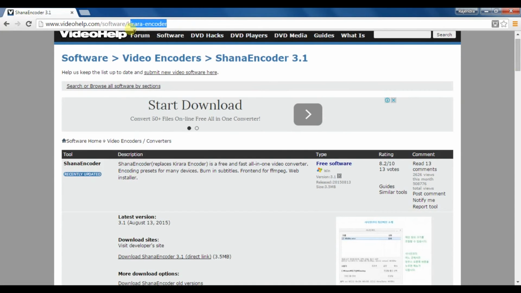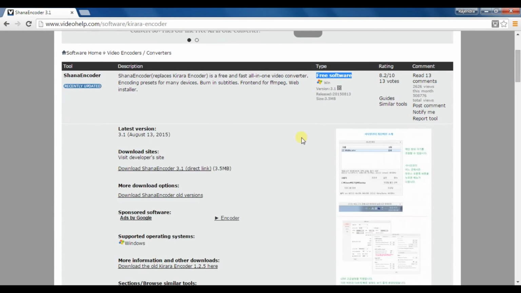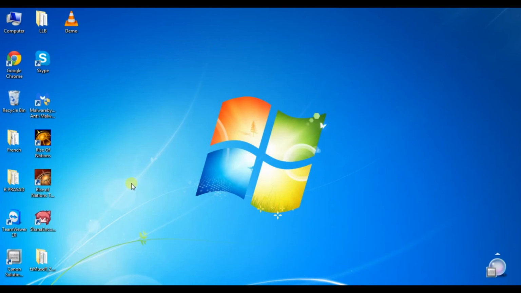Initially its name was Kirara Encoder, now its name has changed to Shana Encoder. It's freeware. You don't have to purchase any license for the utilization of this software. To download Shana Encoder, click on this download Shana Encoder 3.1 direct link. I have already downloaded and installed it on my desktop, so I will continue from here.